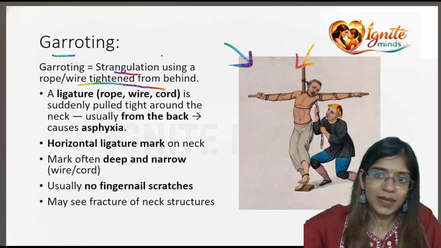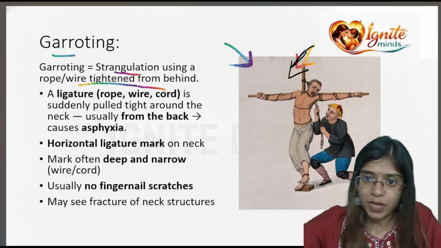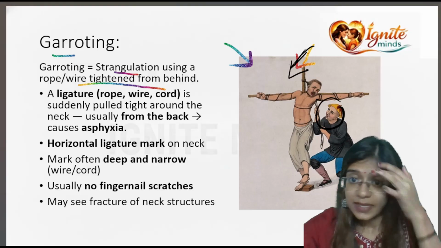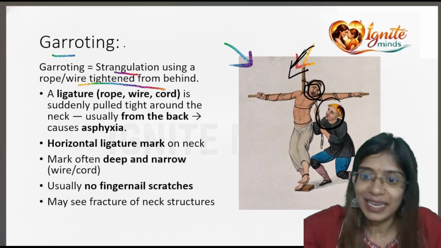You can see this person, from behind, another person has tied a rope around his neck, and then he is tightening it.